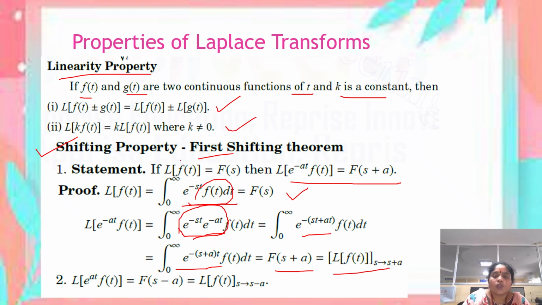So this is the first shifting theorem. Another one is, if the function is L of e power plus at f of t, then the result becomes F of s minus a. So first shifting theorem is nothing but, if the Laplace transform of the function is in the form of e power minus at f of t, then the result is F of s plus a. And similarly, if it is L of e power at into f of t, the result is F of s minus a.